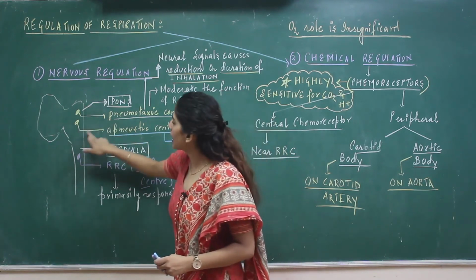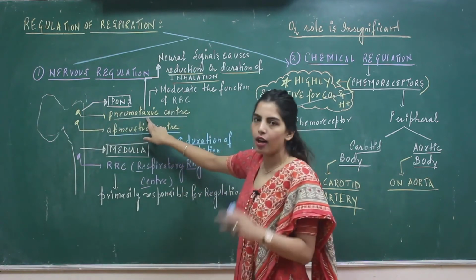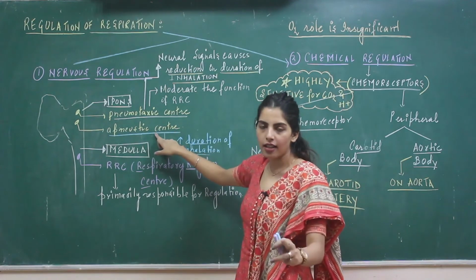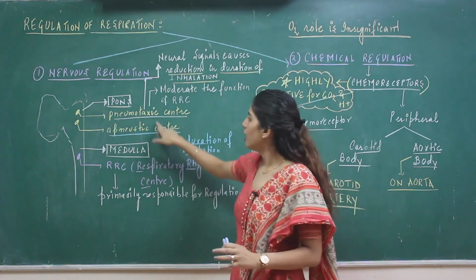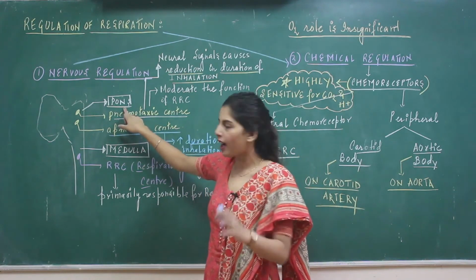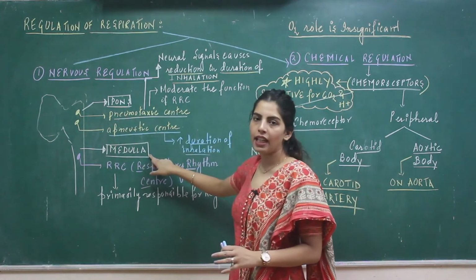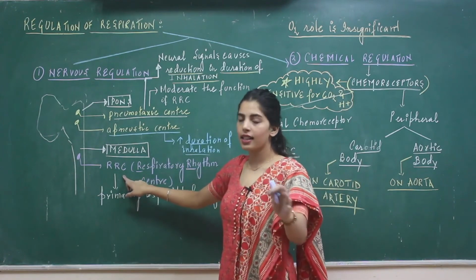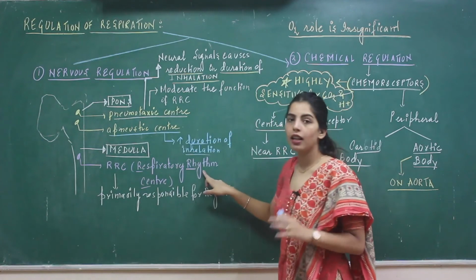This area is the pons, having two centers, pneumotaxic center and apneustic center. Remember the location. Pneumotaxic center and apneustic center are located in the pons area, and in the medullary area you have the center called RRC or respiratory rhythm center.